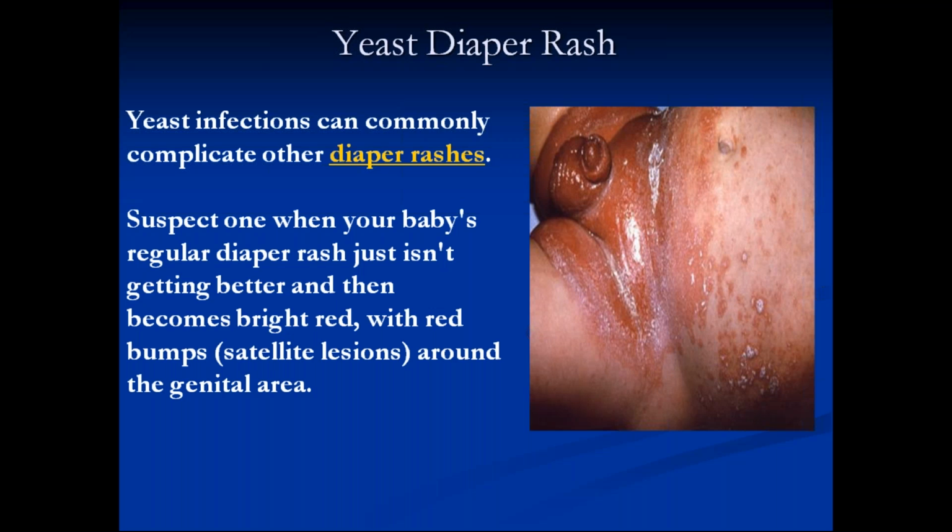Satellite lesion is the characteristic feature of candida, where you see tiny small pustules around the lesion, away from the lesion. You can appreciate this in this picture, where you can see multiple pustules outside the lesion in the lower abdomen part. This is characteristic candidal infection, where you see satellite lesions. So we treat it with antifungals, topical and oral antifungals.